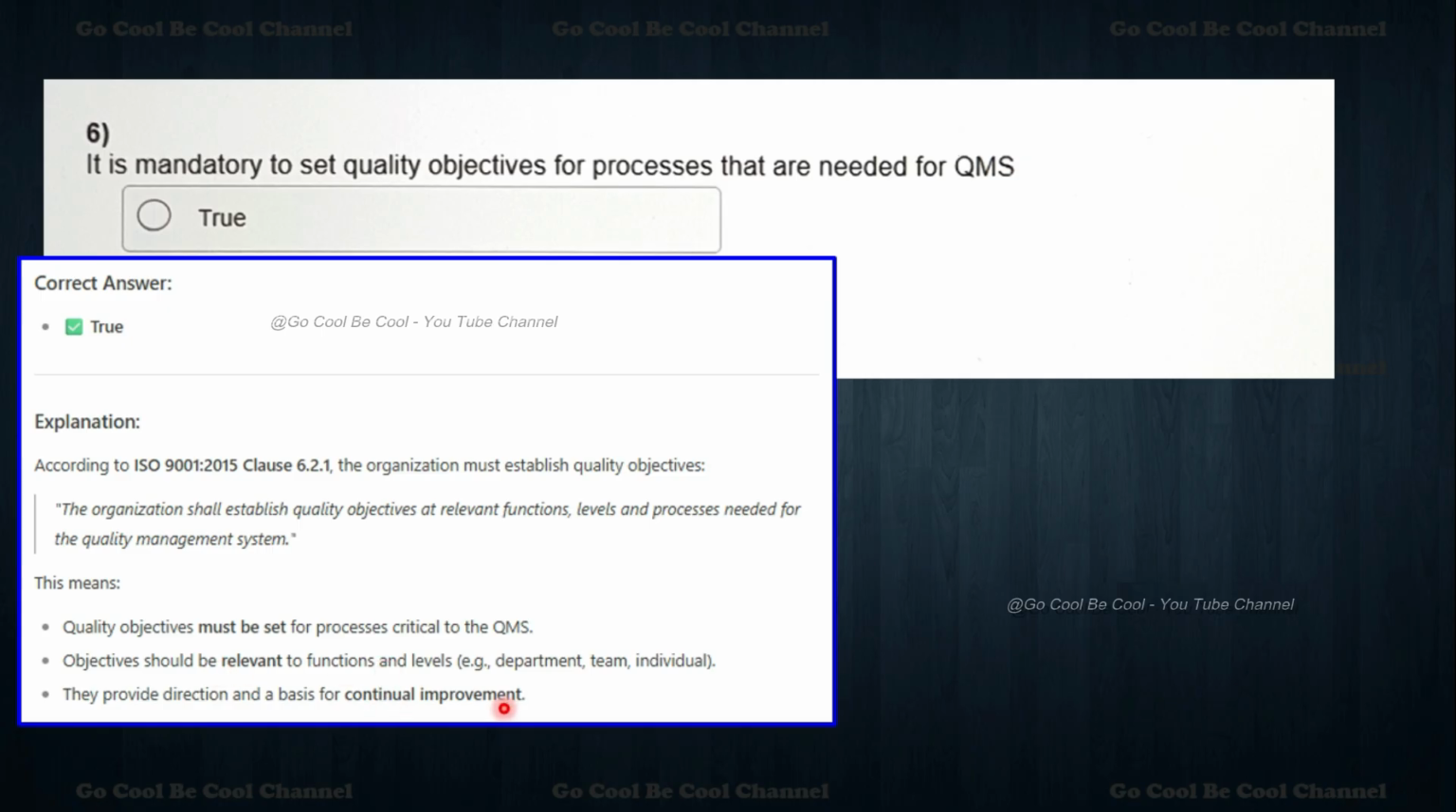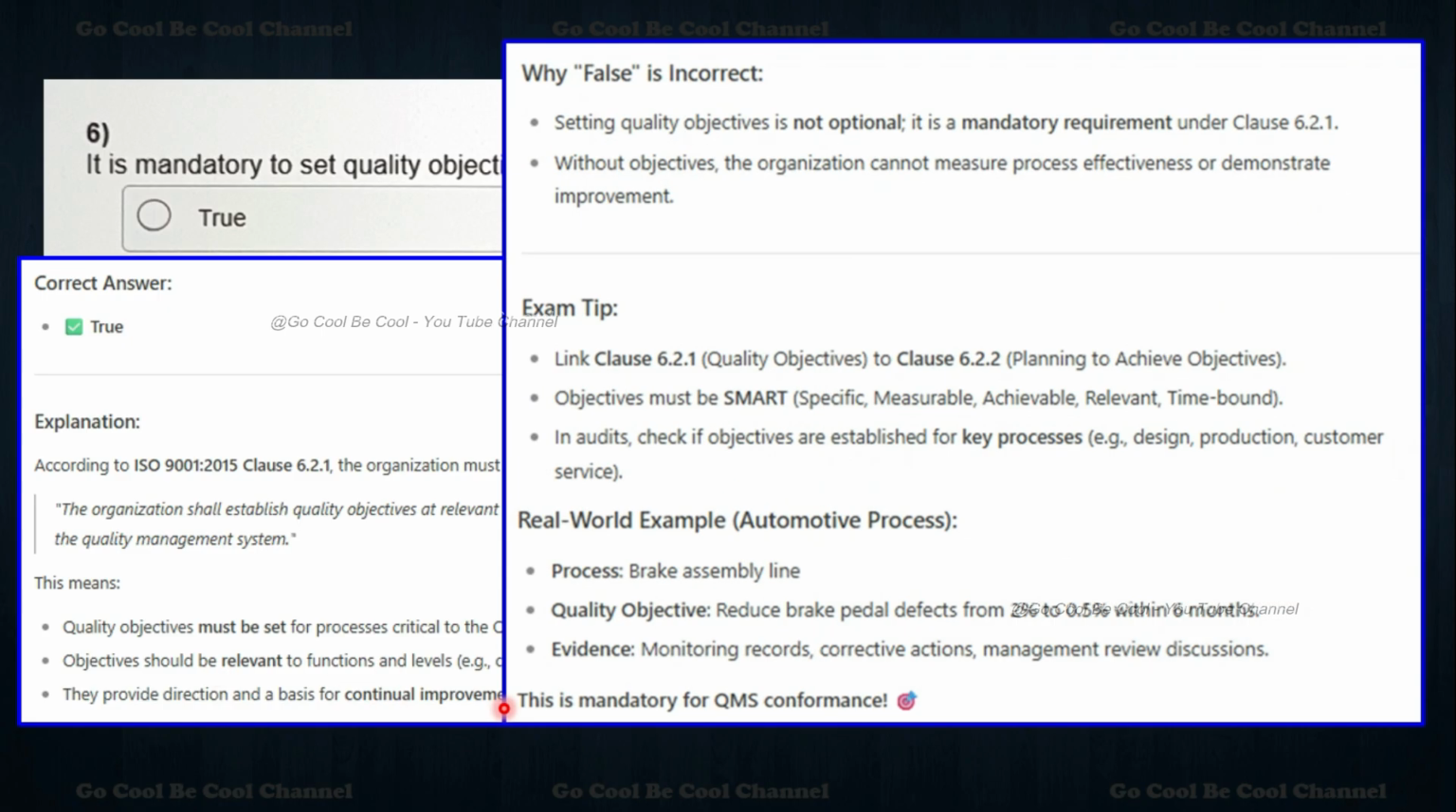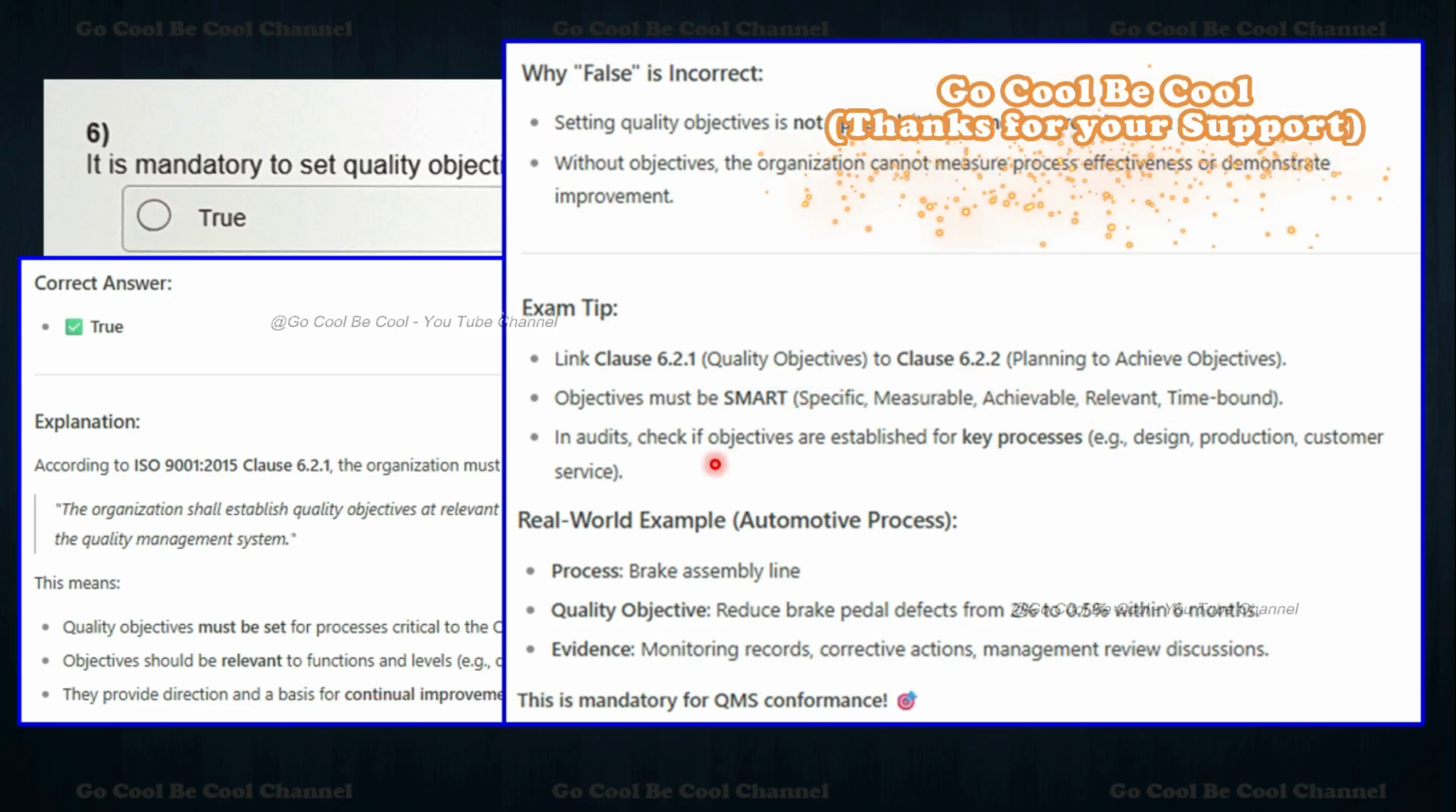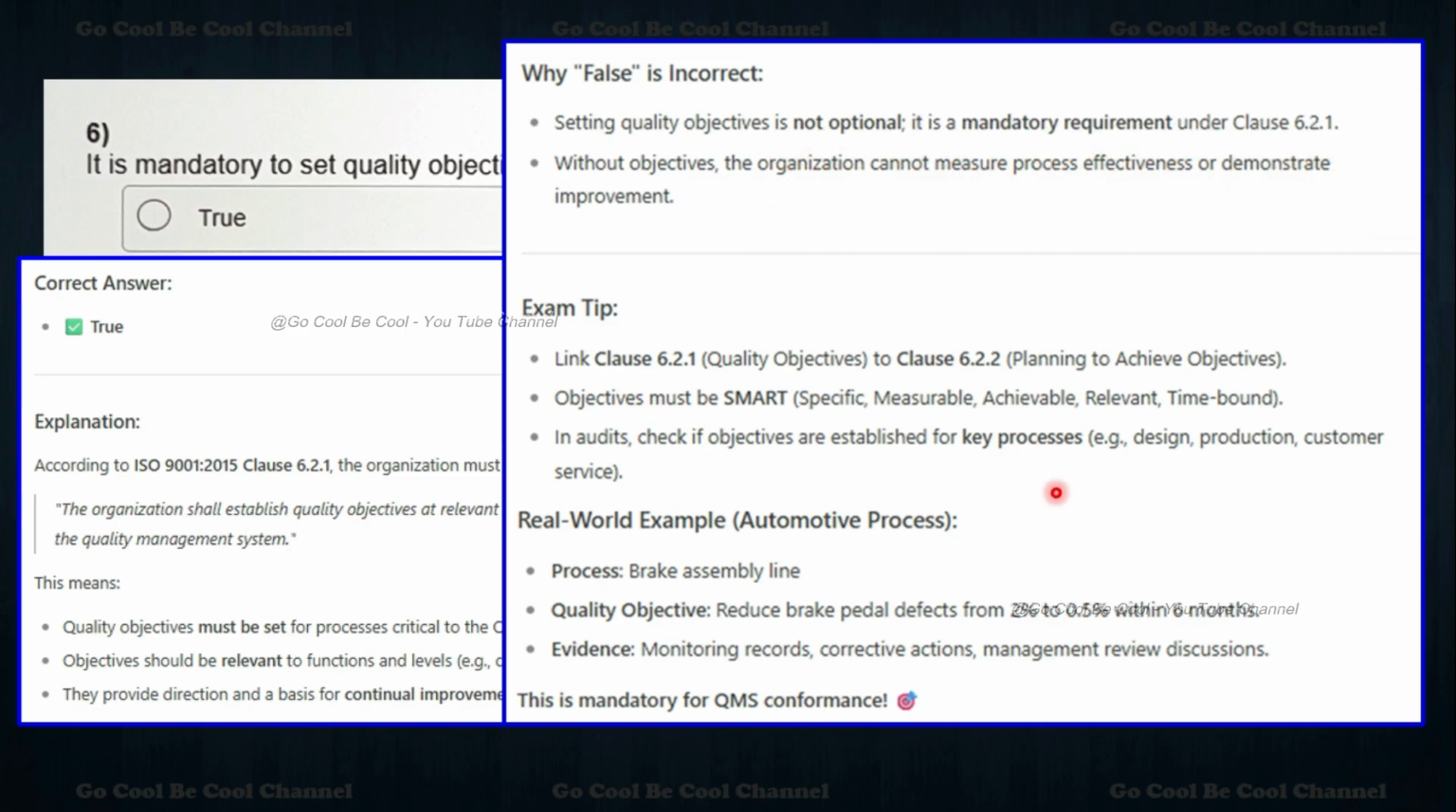Continual improvement is also one of the main areas we are supposed to look into. Why false is incorrect? Please understand, if you are setting quality objectives, it's not optional, my dear friends. It is a mandatory requirement under clause 6.2.1. Without objectives, the organization cannot measure process effectiveness or demonstrate improvement. So the exam tip is to link clause 6.2.1. Quality objectives 6.2.2 is planning to achieve the objectives. Objectives must be SMART: specific, measurable, achievable, relevant, time bound. In an audit, check if objectives are established for the key processes, for example design, production, and customer service.